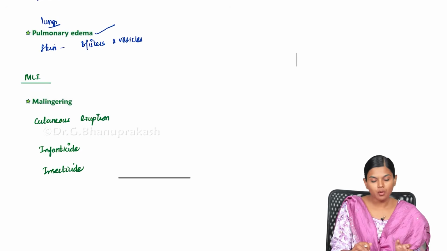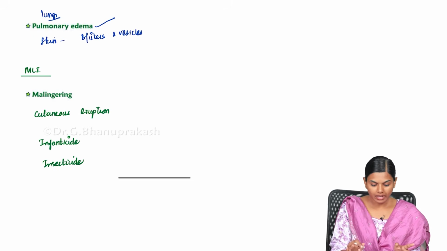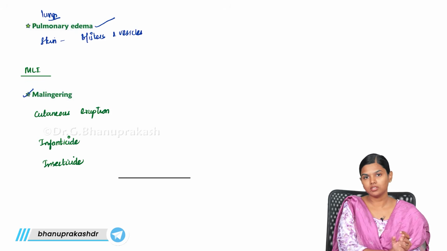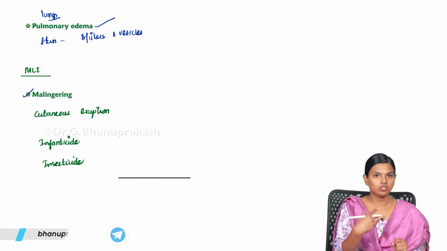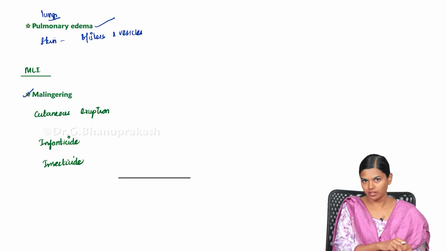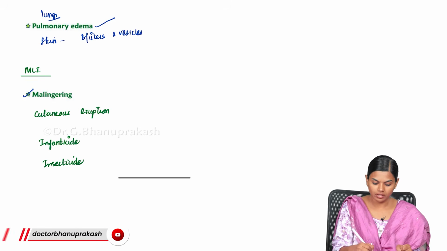The medico-legal importance of this is that it is mainly used for malingering. They will apply these Nicotiana leaves over the skin and they will say, I got injured. They will come and complain that he did this to me, he poured acid over me and I got this injury because of that. So this cutaneous eruption is used for malingering.